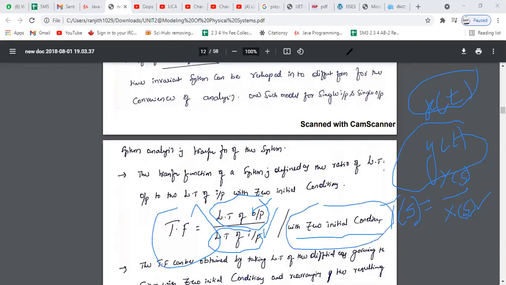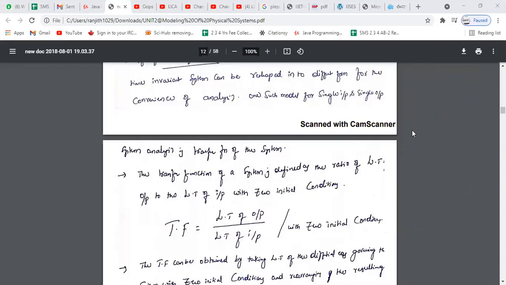zero initial conditions. Zero initial conditions means that if you take a mechanical system, the motor is at rest. If you take an electronic system, you have a capacitor and an inductor. What is the basic function of the capacitor and inductor? Stores energy. Right, the capacitor stores energy. Similarly, the inductor also stores energy.